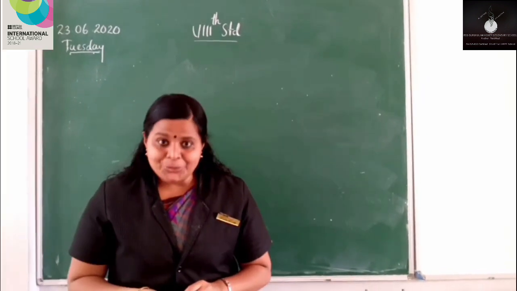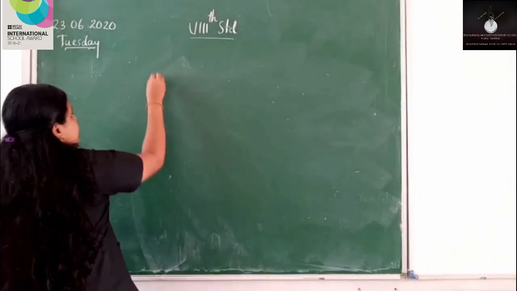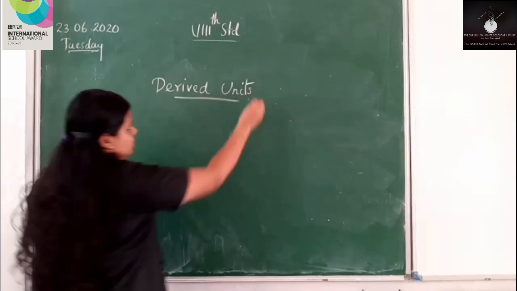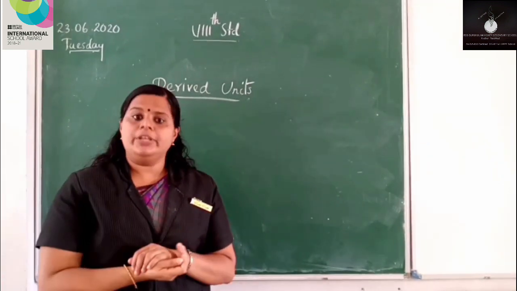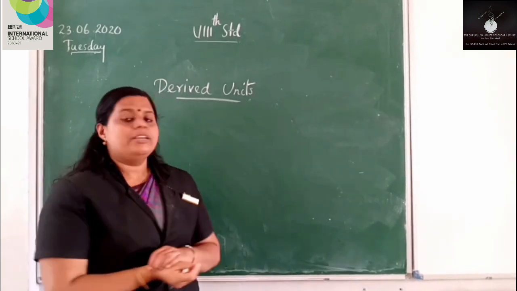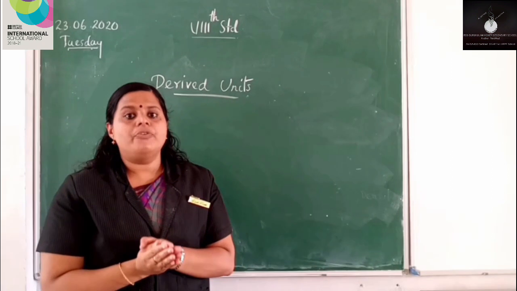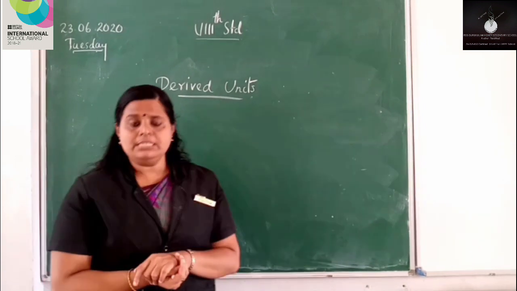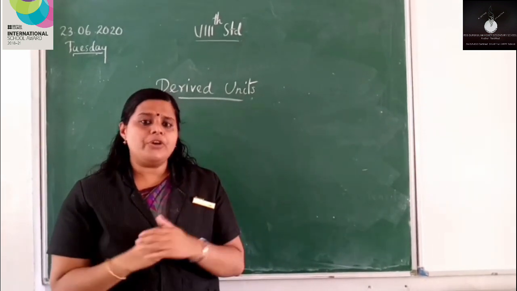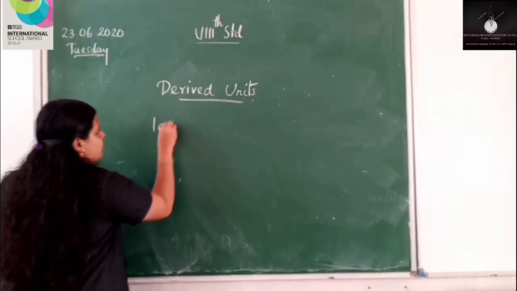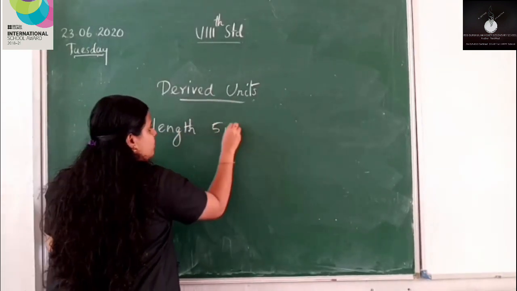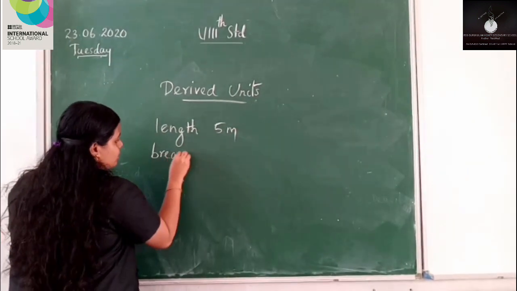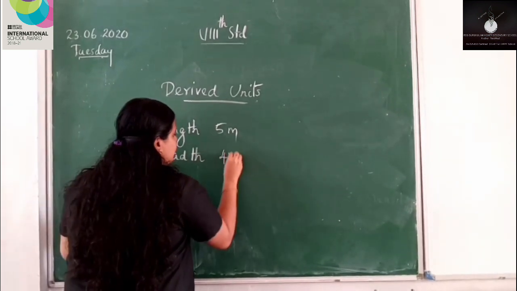Now, let me take you through the derived units once more. We already defined derived units. Derived units are the units of derived quantities, or units which can be expressed in terms of fundamental units. Let me explain more about this. Suppose the length of our classroom is 5 meter and the breadth of our classroom is 4 meter.